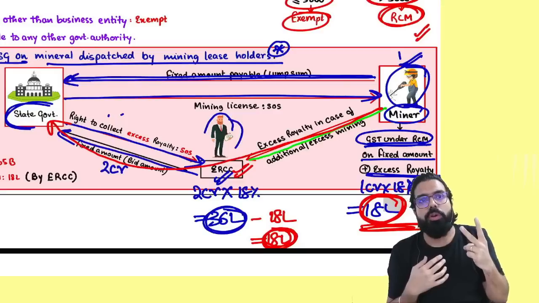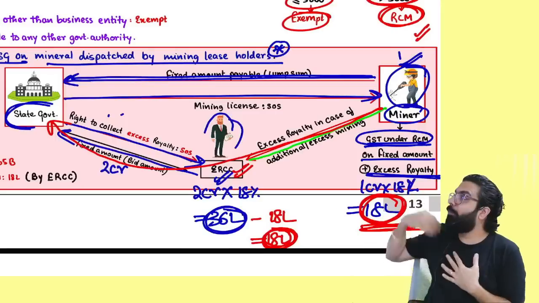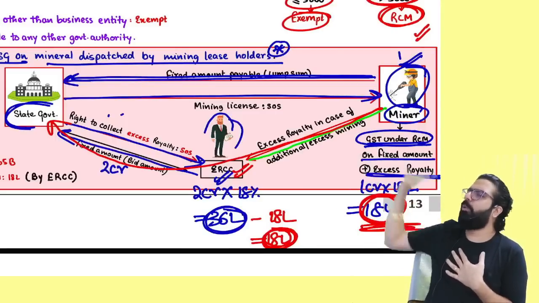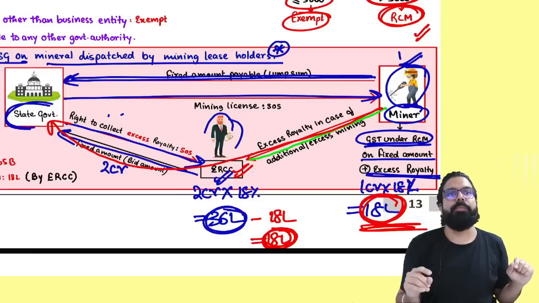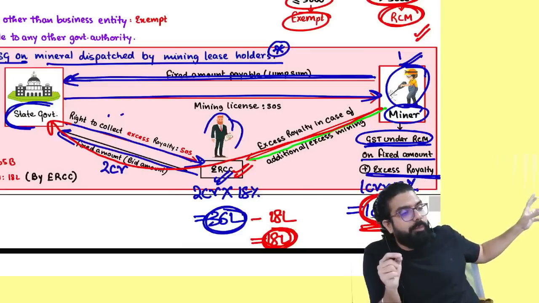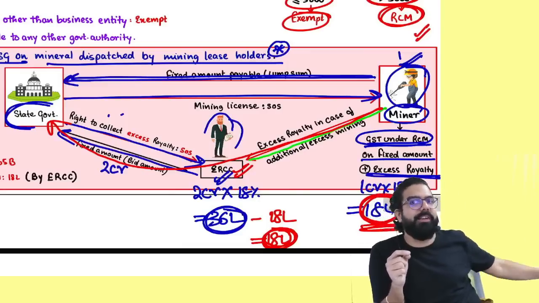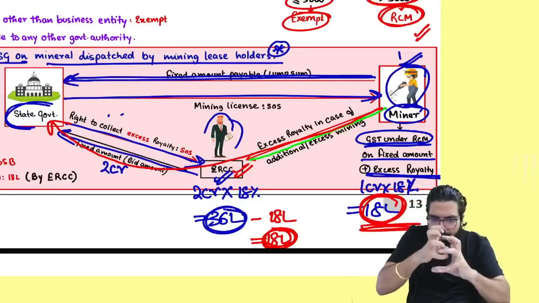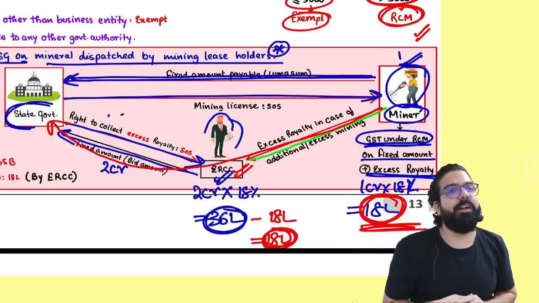On 2 crore, those people have already paid GST under RCM. I have to pay to the government. For example, my tender with the government was that I will pay only 1 crore. Do I have to pay GST under RCM on this 1 crore or not? Not required, because those people would have already paid on the extra royalty. 2 crore paid, GST is already paid. Since 2 crore was taken from them and 1 crore paid to the government, on this 1 crore I don't have to pay GST under RCM.